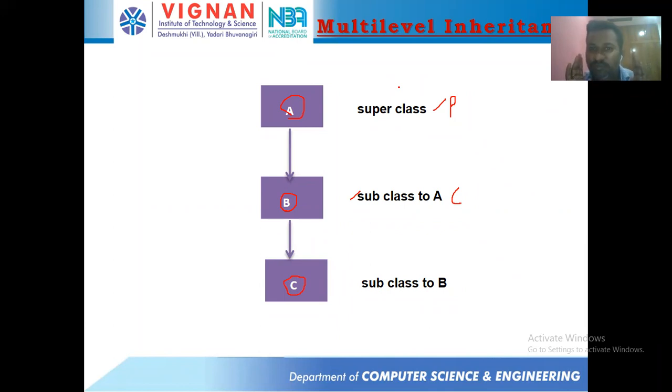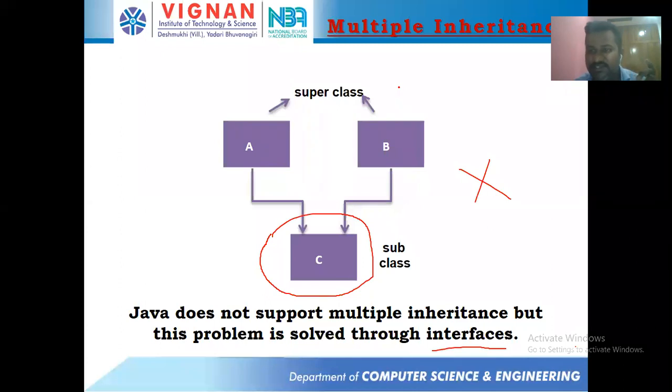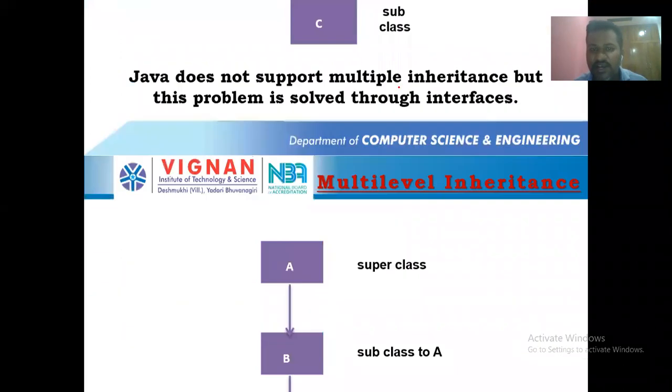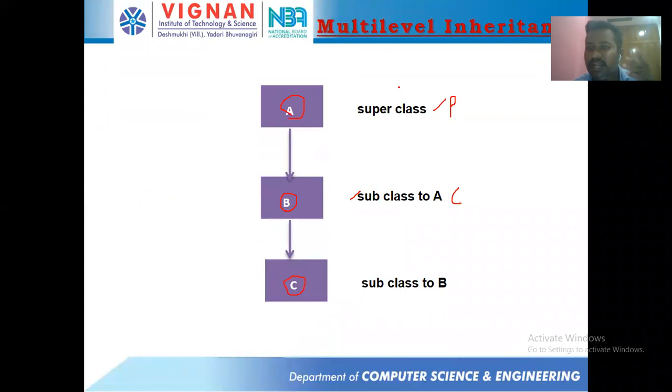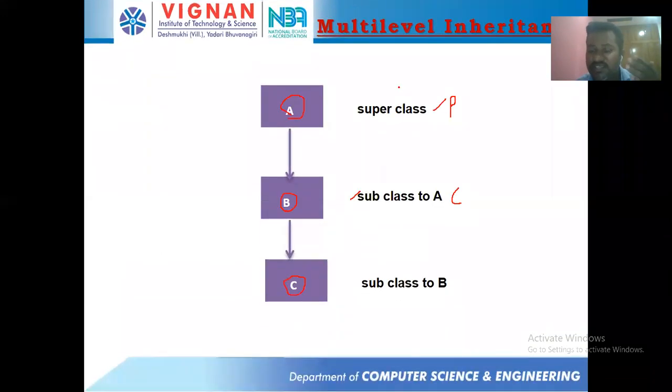So Java supports multi-level, but Java does not support multiple inheritance. This multiple is not going to be supported by Java. Taking one single class from multiple classes can be called multiple inheritance. Multi-level in the sense we are deriving a class from a class, and from a newly derived class again we are getting one more class, and that is multi-level inheritance.